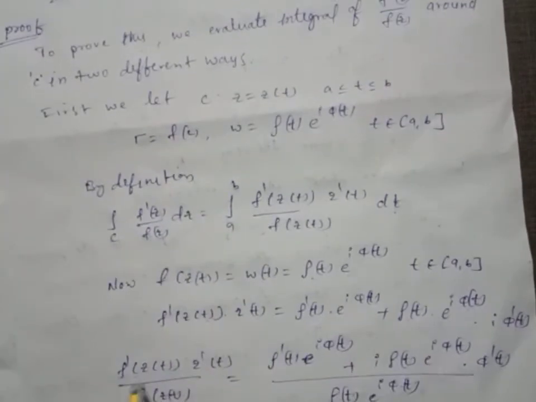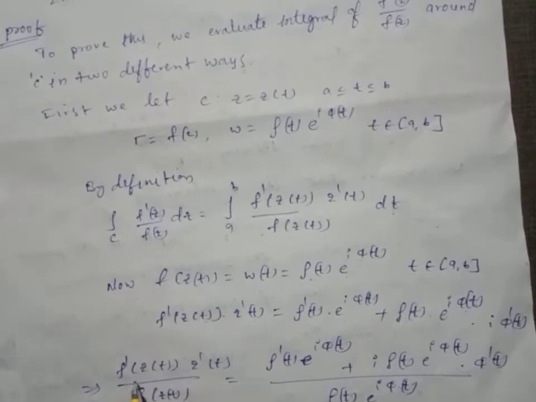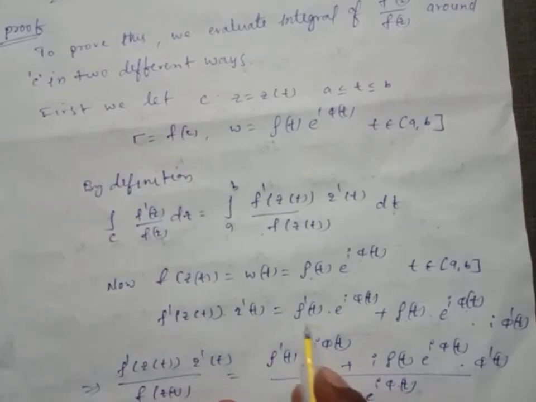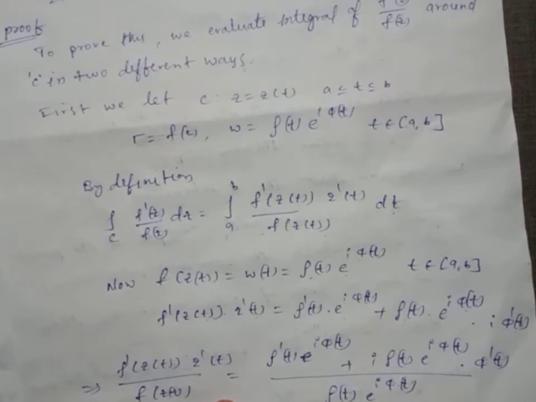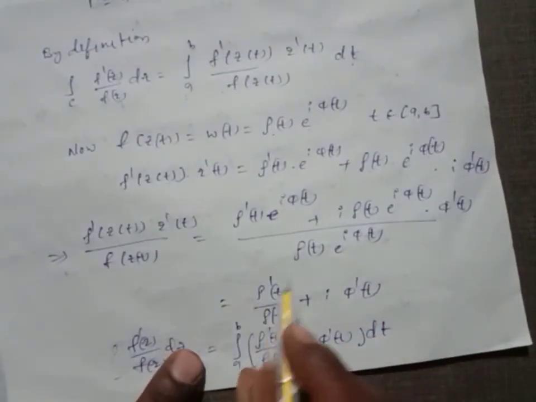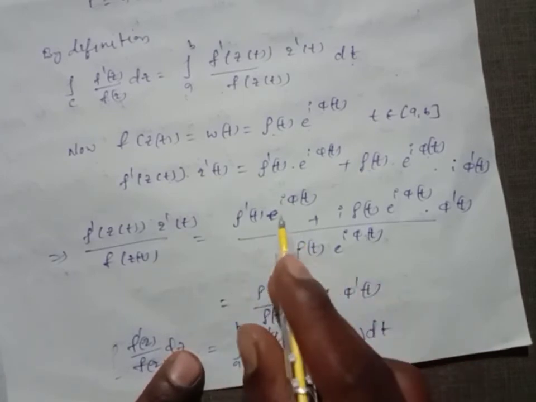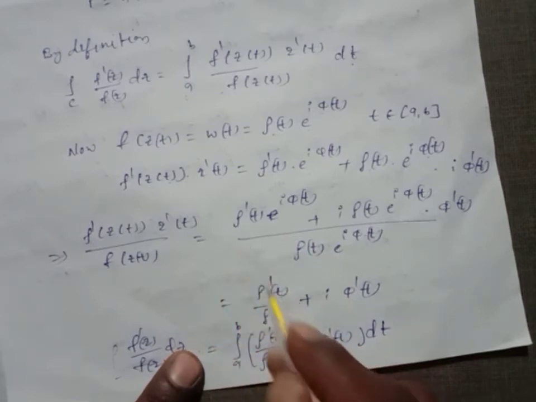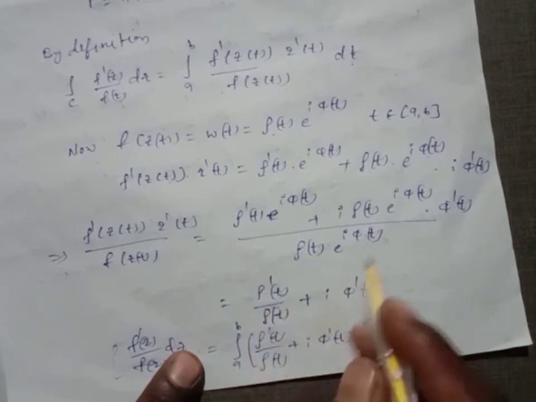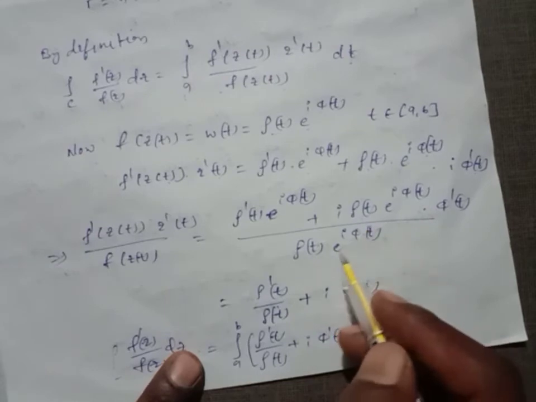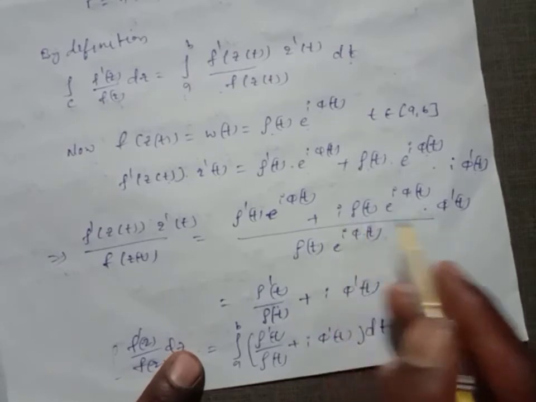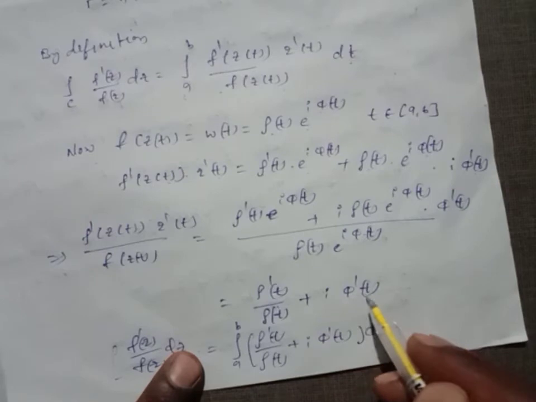Now f dash of z of t into z dash of t by f of z of t equal to, dividing by rho of t e power i phi of t, e power i phi of t cancels, and we get rho dash of t by rho of t plus i into phi dash of t.